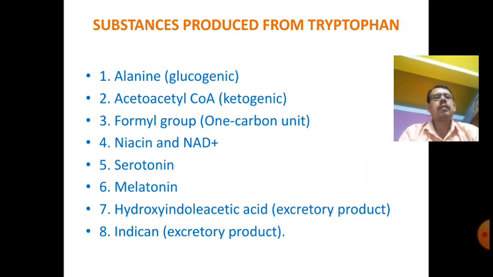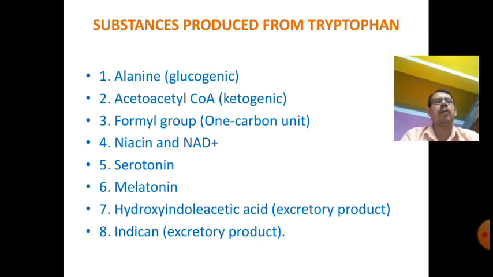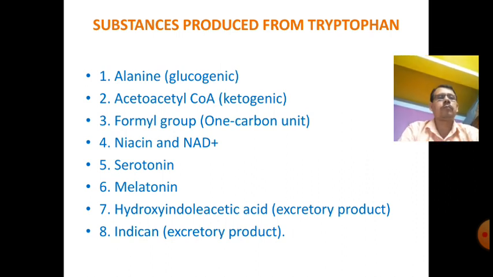Many compounds are produced from tryptophan. That's why tryptophan is a very essential amino acid, otherwise these compounds will not be produced.